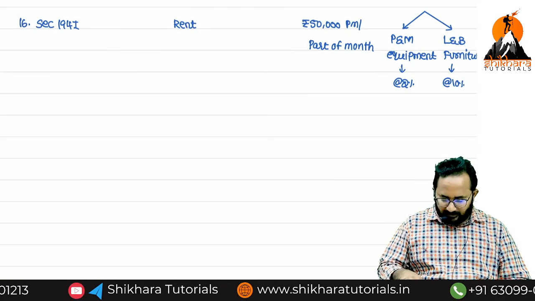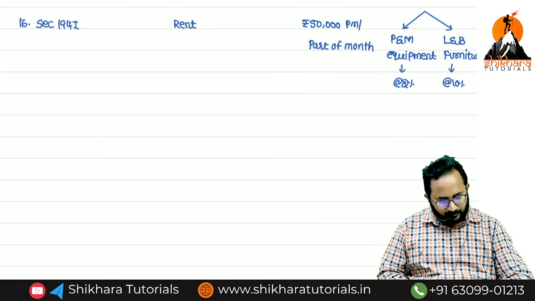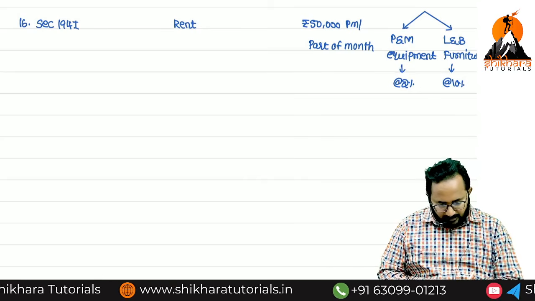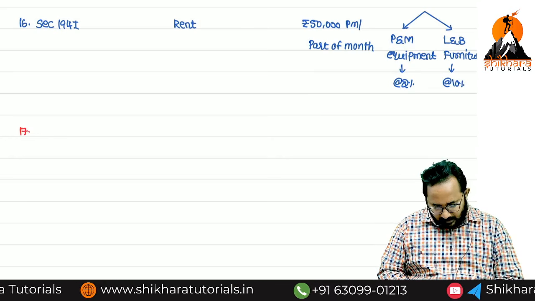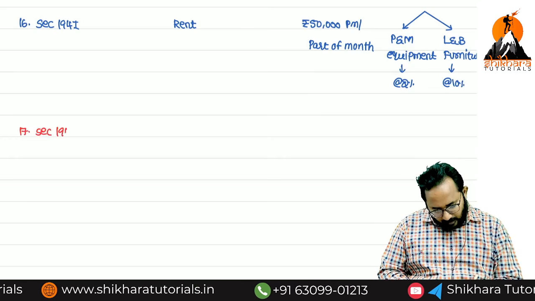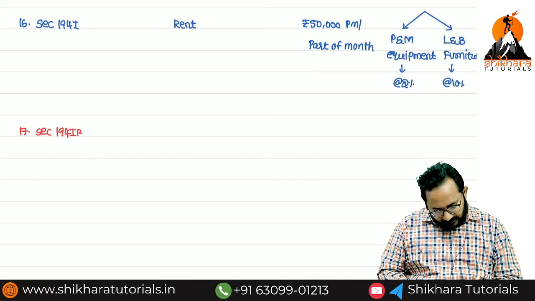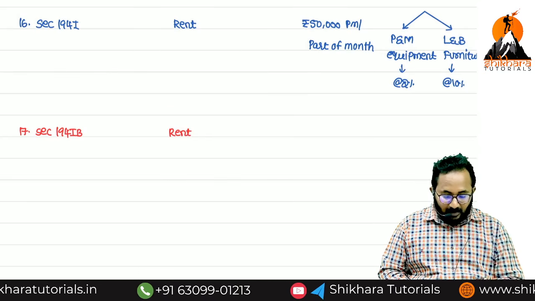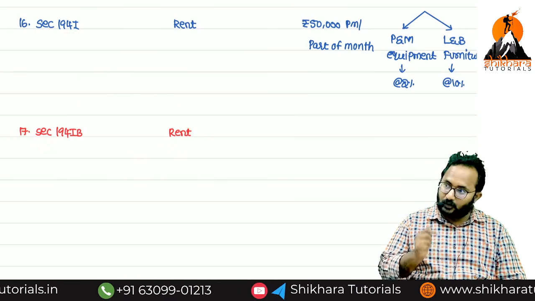After 194I, we discussed IB; IA is there, but we discussed IB. In that way only we can write it down. 17th one, section 194IB. It is also rent only, but here a person is not covered under section 194I.